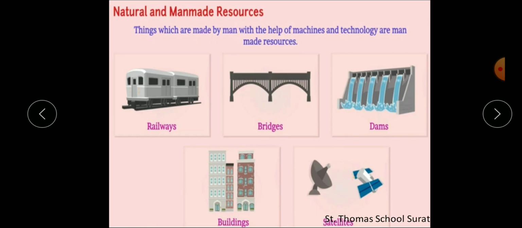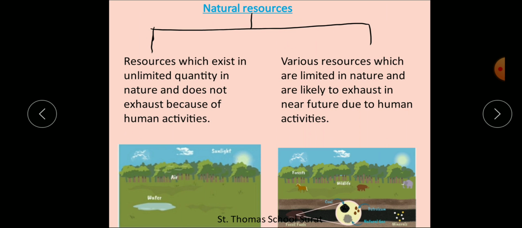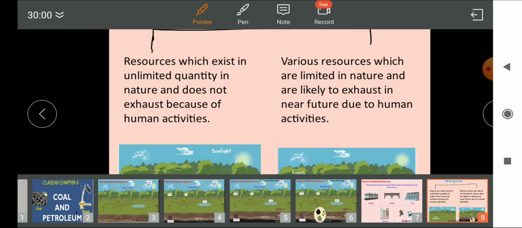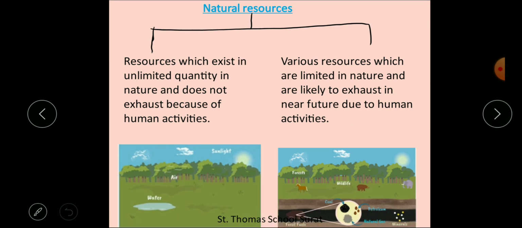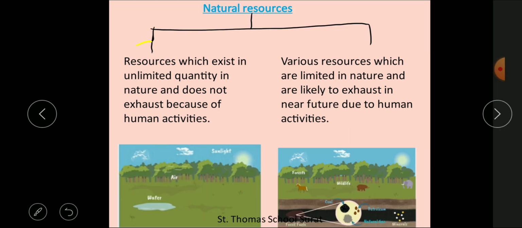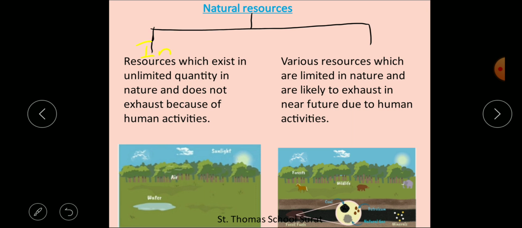Understood? So dear students, based on availability, natural resources are classified into two types: inexhaustible and exhaustible. Inexhaustible means what? Here this is inexhaustible.